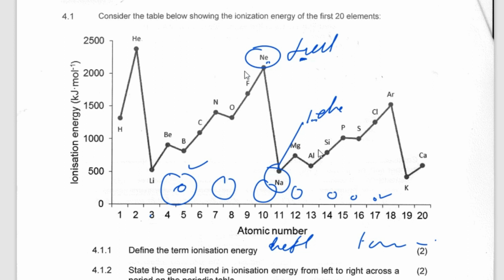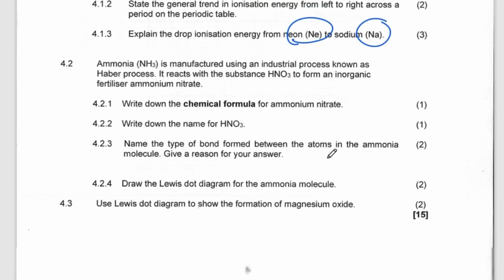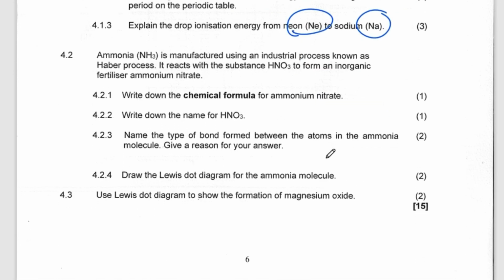That's why the ionization energy of neon is higher than that of sodium. Neon is a noble gas. These are the kings and queens of the elements. All elements react so that they can become like the noble gases, the group 8 elements, so that they are stable enough. Let's go to the next question.